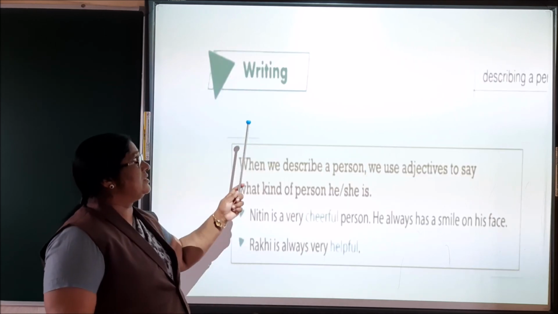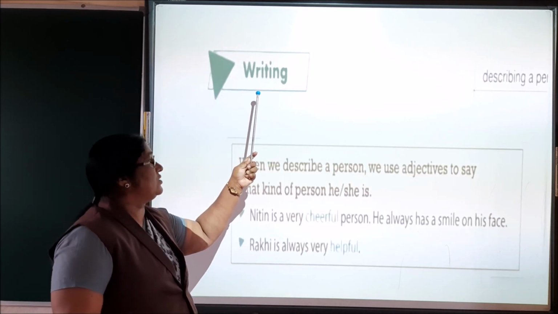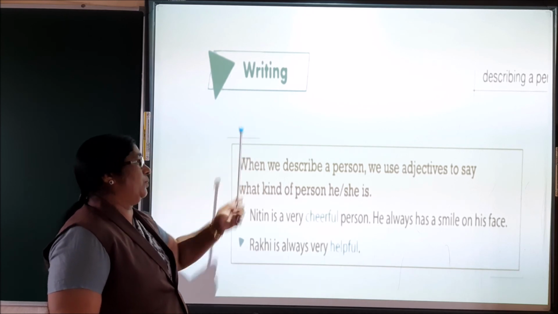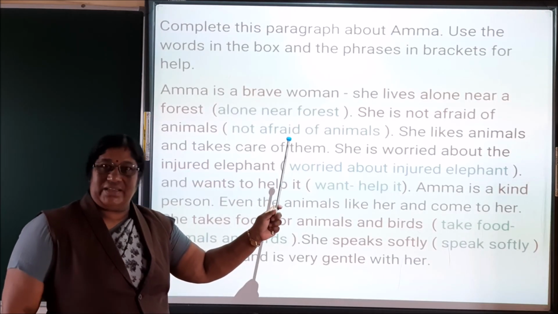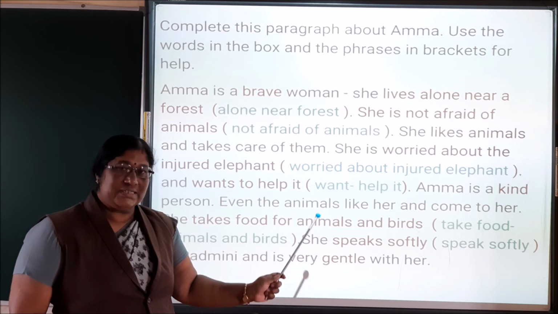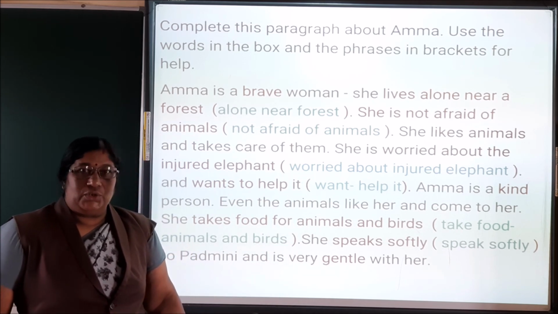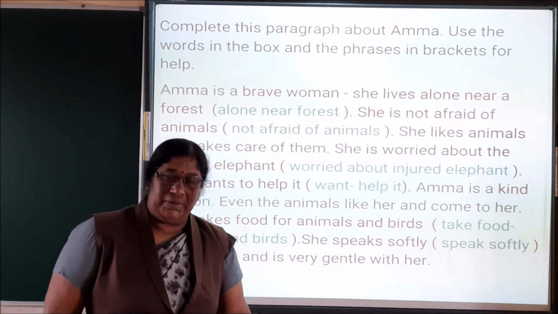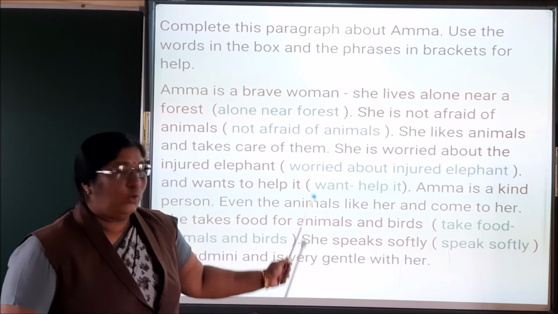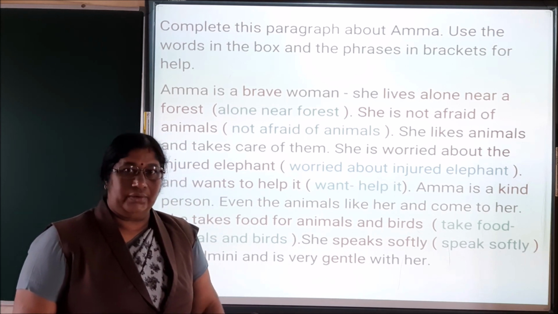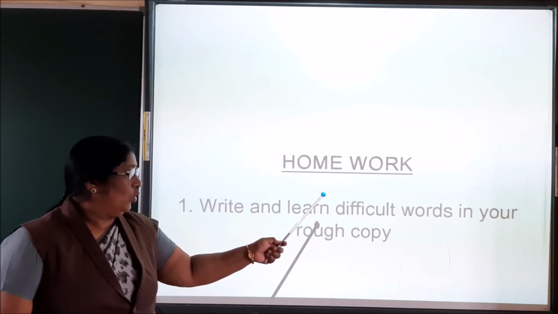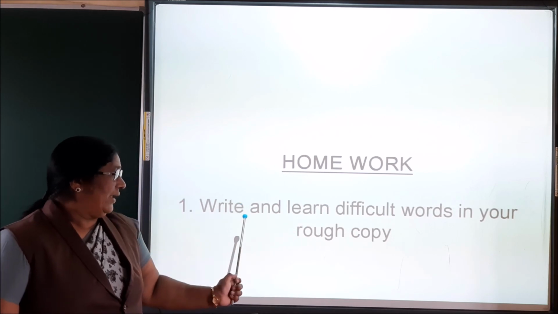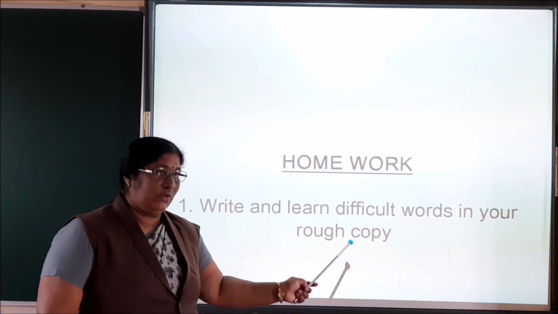Now this is the last exercise of this lesson, the writing part. With this exercise we come to the end of the lesson. We already sent you the answers in the PDF. So, I hope you will do it in a readable way. There is some homework I have given you. Write and learn difficult words in your rough copy.